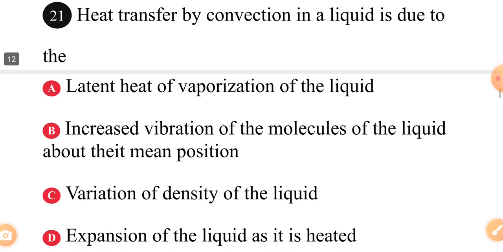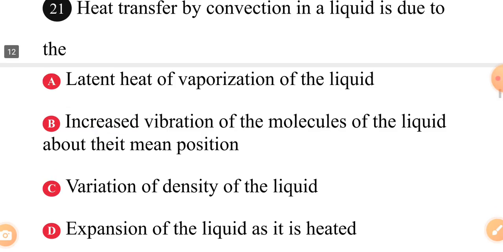Question 21. Heat transfer by convection in a liquid is due to the dash. A, latent energy of vaporization of the liquid. B, increased vibration of the molecules of the liquid about their main position. C, variation of density of the liquid. D, expansion of liquid as it is heated.